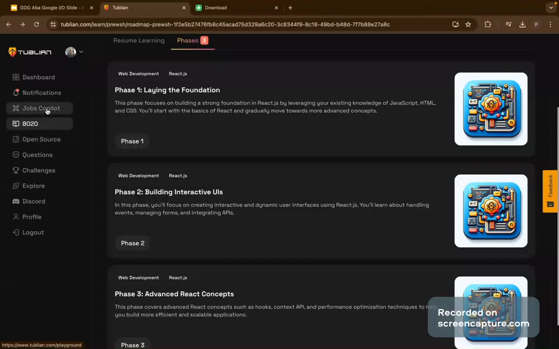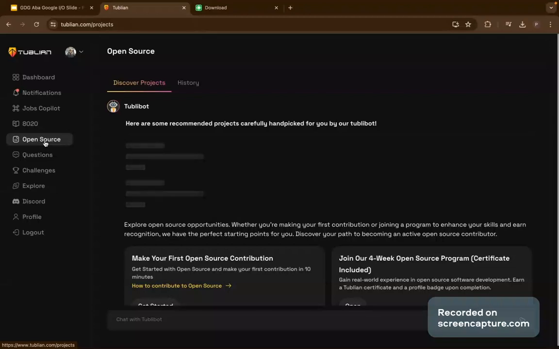No, no, no, no. I think it's jobs. No, open source, contribution phase, right? In the contribution phase, we have open source.